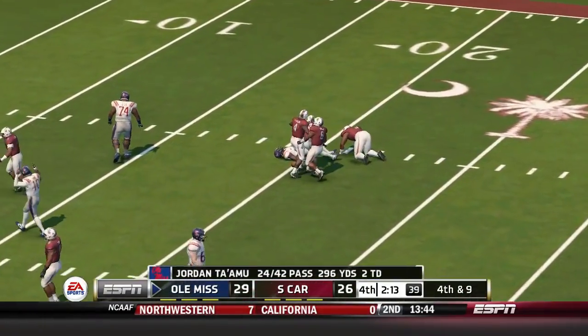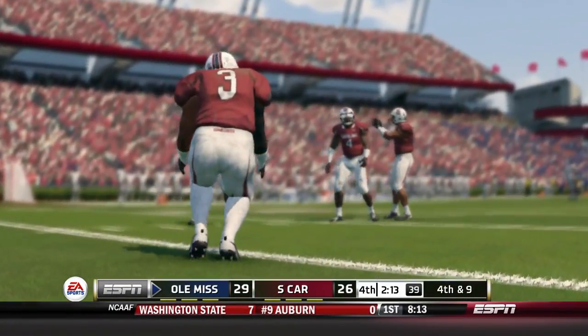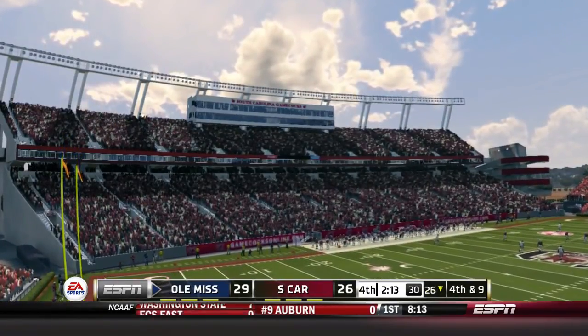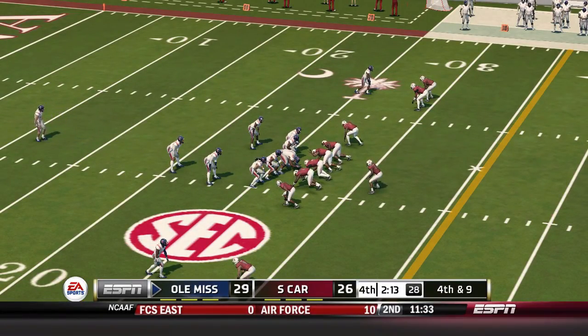Gets it out quickly to the back, but he can't haul it in. Excellent series by this defense, forcing them to go 3 and out. And the offense really struggled on this drive. They're going to have to pick it up if they want to move the ball on these guys.